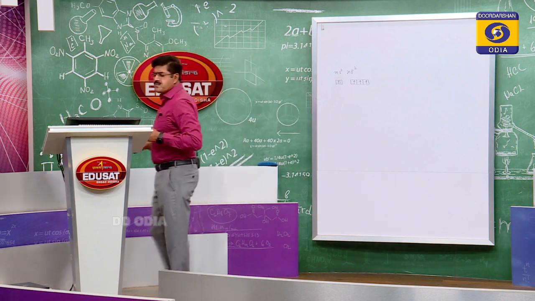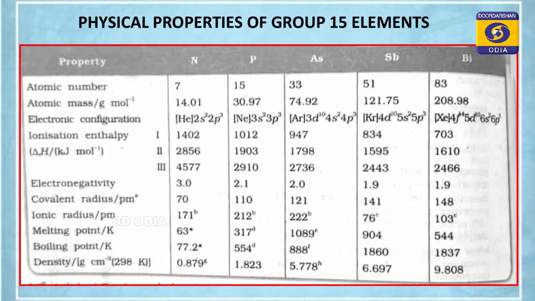TV screen. It is given, first ionization enthalpy, which is in kilojoule per mole, 1402, then 1012. See the decrease, approximately 400 kilojoule decrease in ionization enthalpy. Obviously, ionization enthalpy of these elements decreases down the group. Why? Because size increases, the atomic radius increases, so ionization enthalpy decreases.